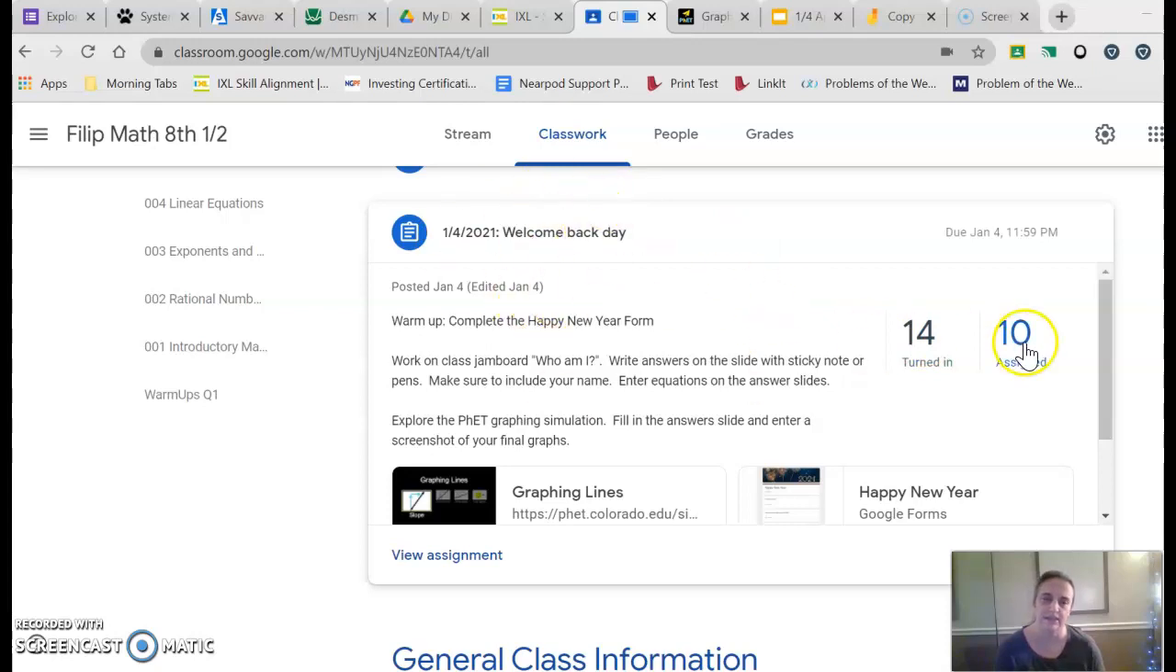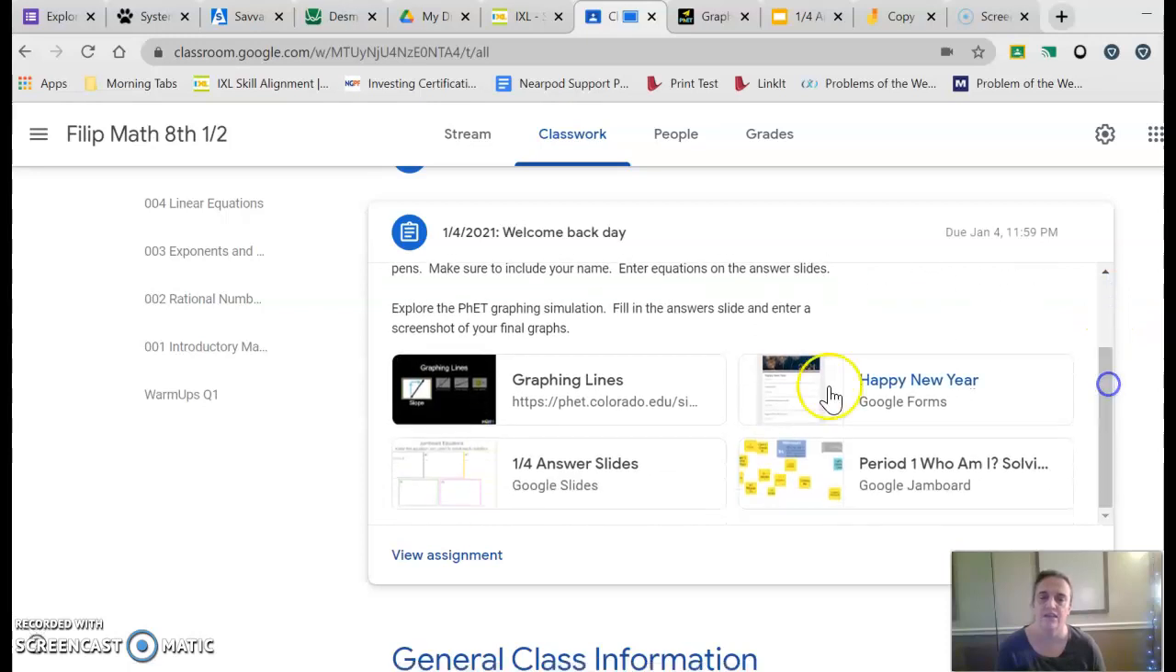Today we're just kind of easing back into things, so there's actually no new work. We're just doing a few things to kind of get back into the mindset of school. So if you look at the assignment 1-4, it's Welcome Back Day. It has a number of things connected to the assignment.